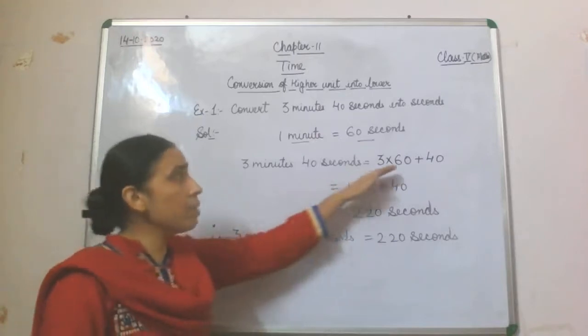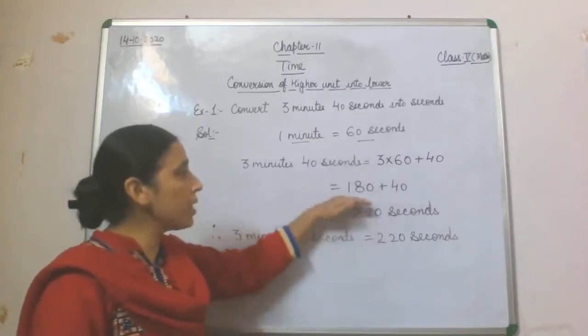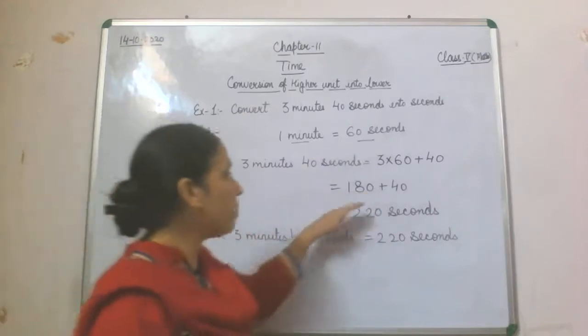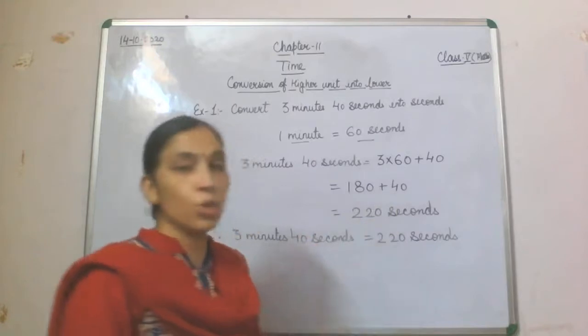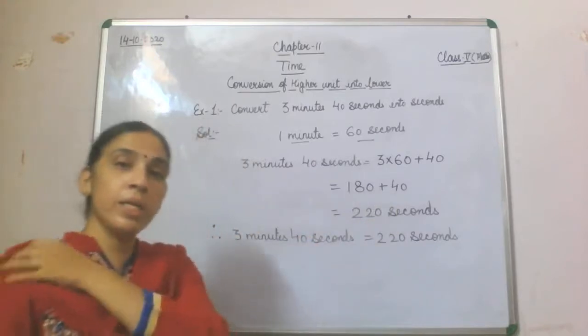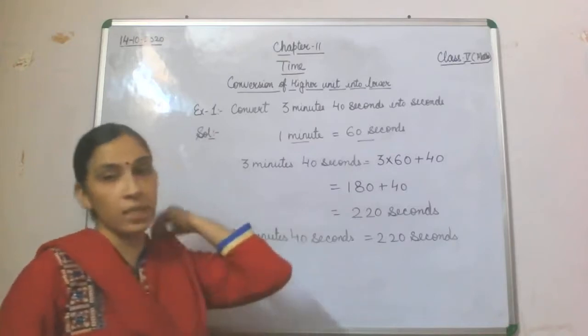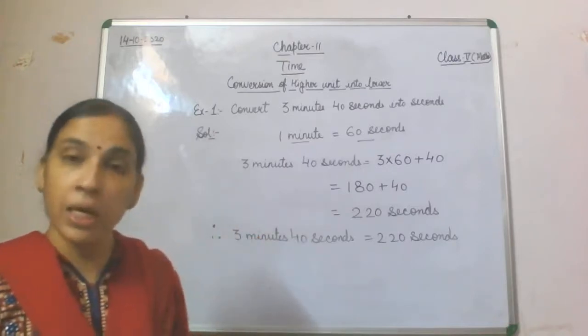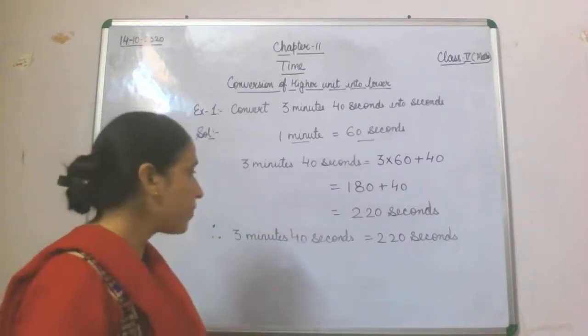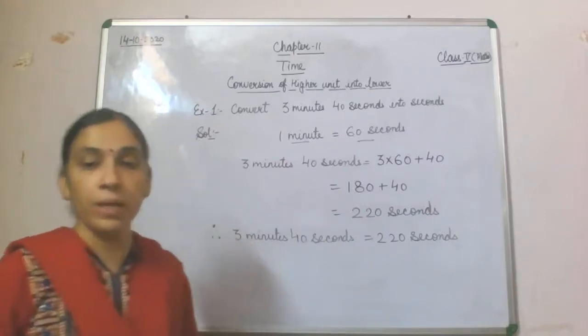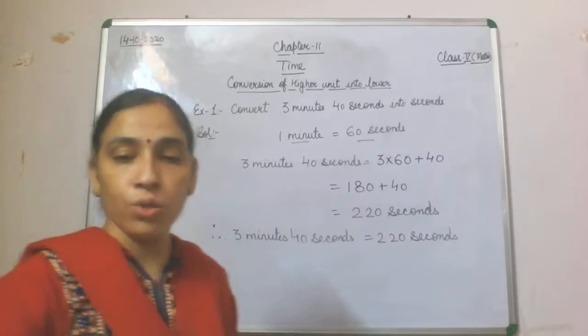So here 3 will be multiplied by 60, you will get 180. 3 sixes are 18, 180 plus 40. So here the total will be 220 seconds. Therefore 3 minutes 40 seconds is equal to 220 seconds. So this is your example 1, B part.